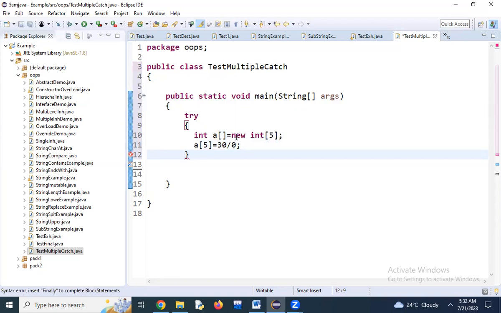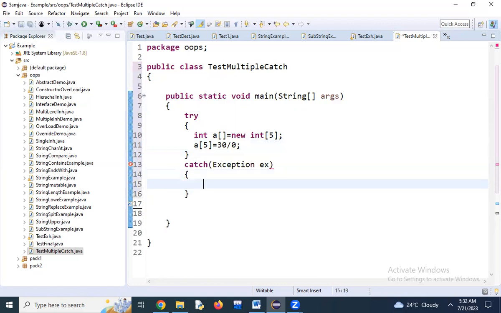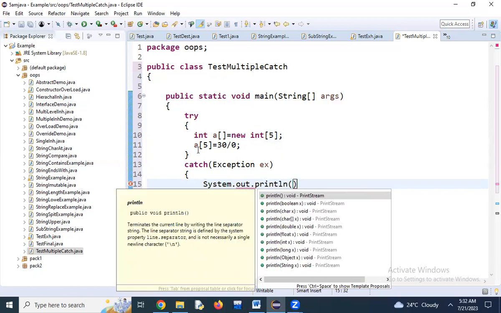One is arithmetic exception, the second one is array index out of bounds. Now I'm writing the catch block. Catch Exception EX, system dot out dot print.